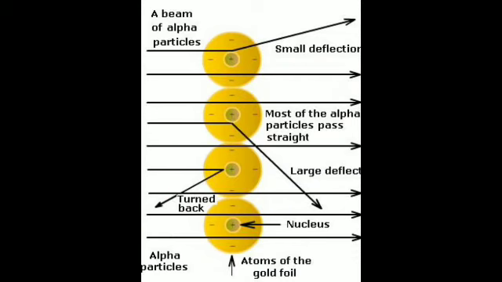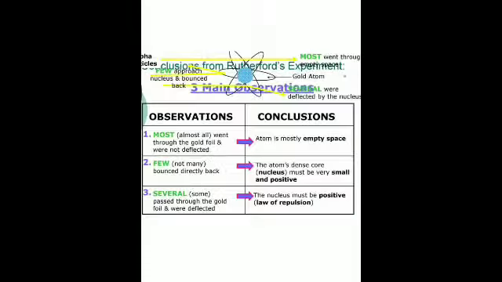You can see these three types of observation were made, and according to this, what did he deduce, or what were the conclusions drawn? Based on that, almost all went through the gold foil and were not deflected. So after observing this, he concluded that the atom is mostly empty space. And the second one, that few, not many, bounce directly back.